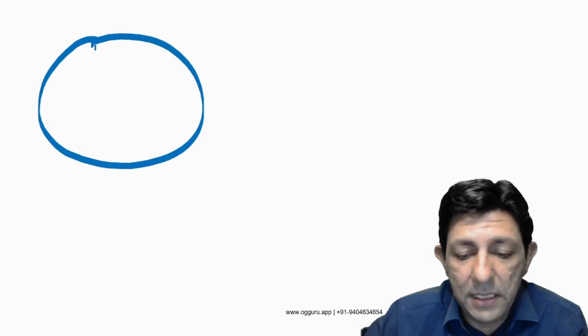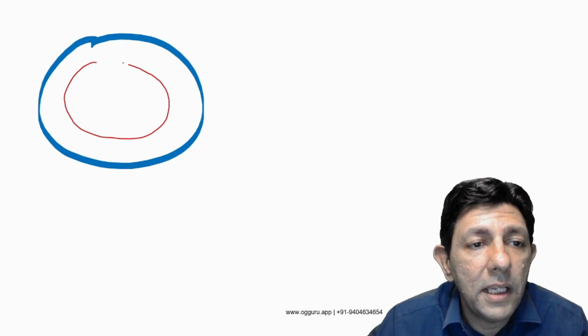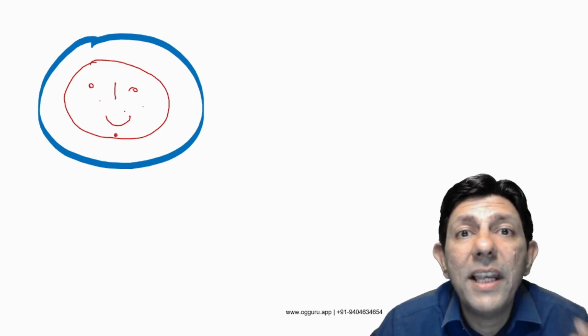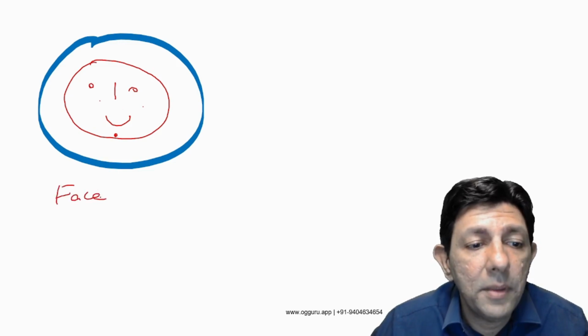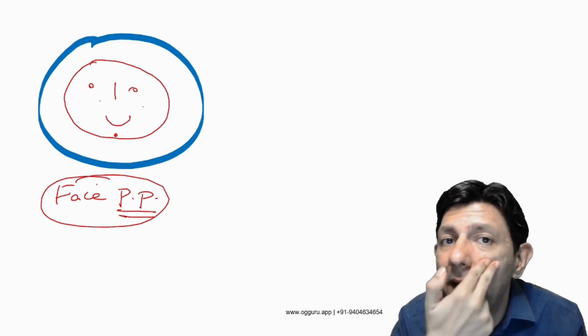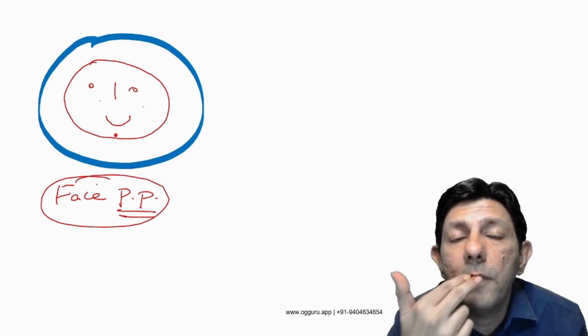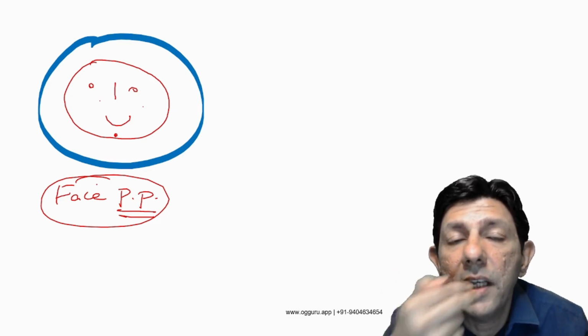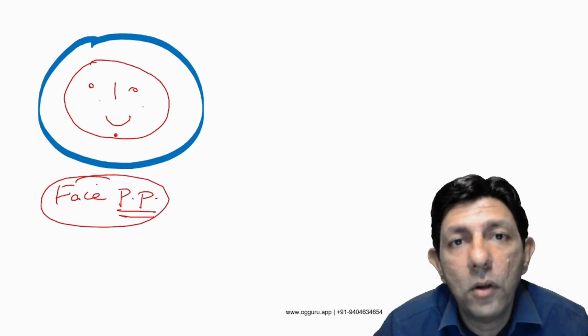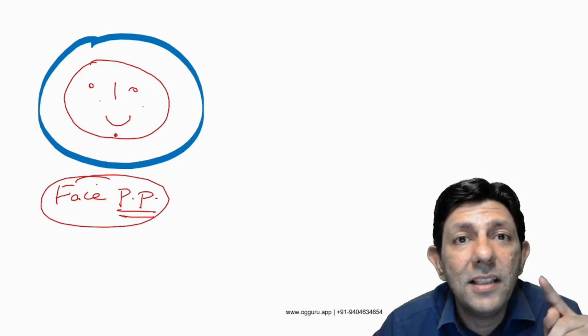Sir, in face presentation, the face is the presenting part. That means all of you pay attention: this is the eyes, this is the nose, this is the mouth, mentum and malar. So this is your face presentation. Face presentation means, sir, the face is the PP, the presenting part. That means when I do the PV examination, I will feel the baby's malar, mentum, nose, mouth. My finger will go in the baby's mouth. Baby starts sucking my finger. An MCQ will come that somebody is sucking the doctor's finger when the doctor does a PV. Somebody means the baby. So this is the face presentation.